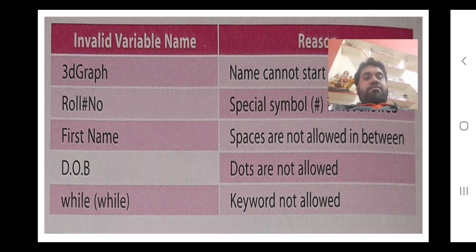Valid variable names, as you are already using: x y z, x1 y1 z1, father_name, no problem with that. 3D graph, as they have written, you can write d_graph3, no problem, but without spaces. So this is all, class. You go through this, you make notes of it, then we will start the programming part tomorrow. That's all, class.